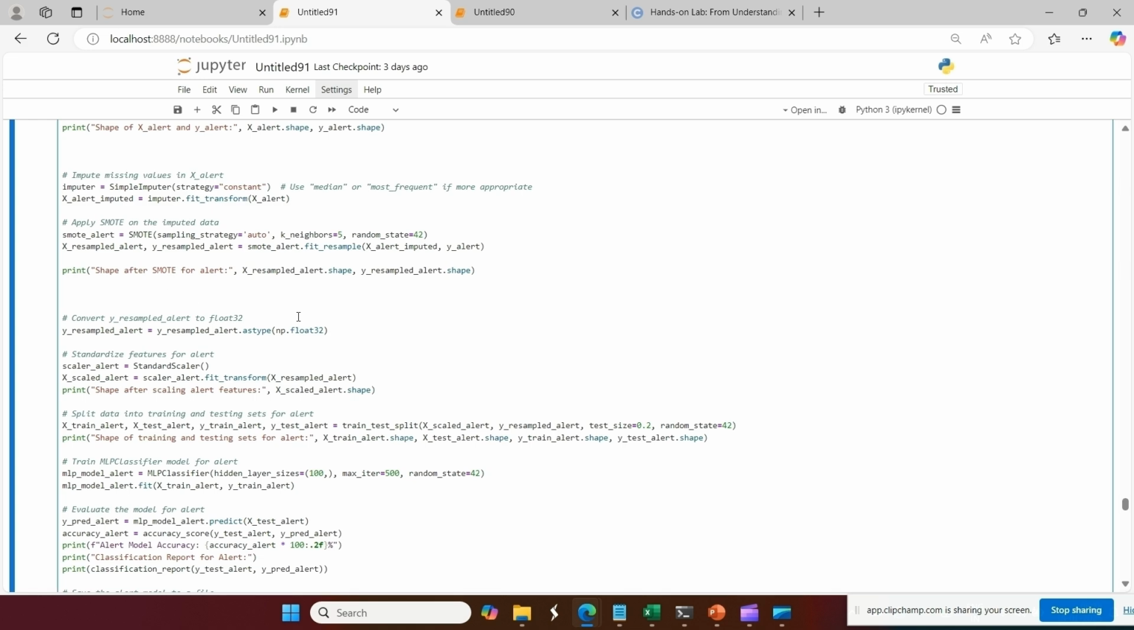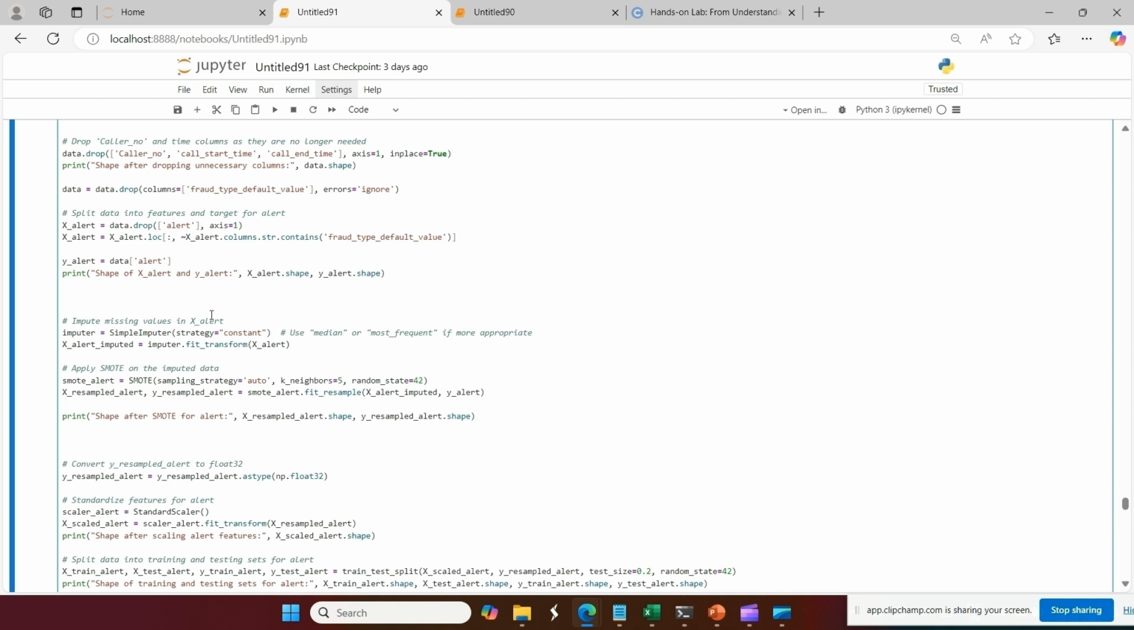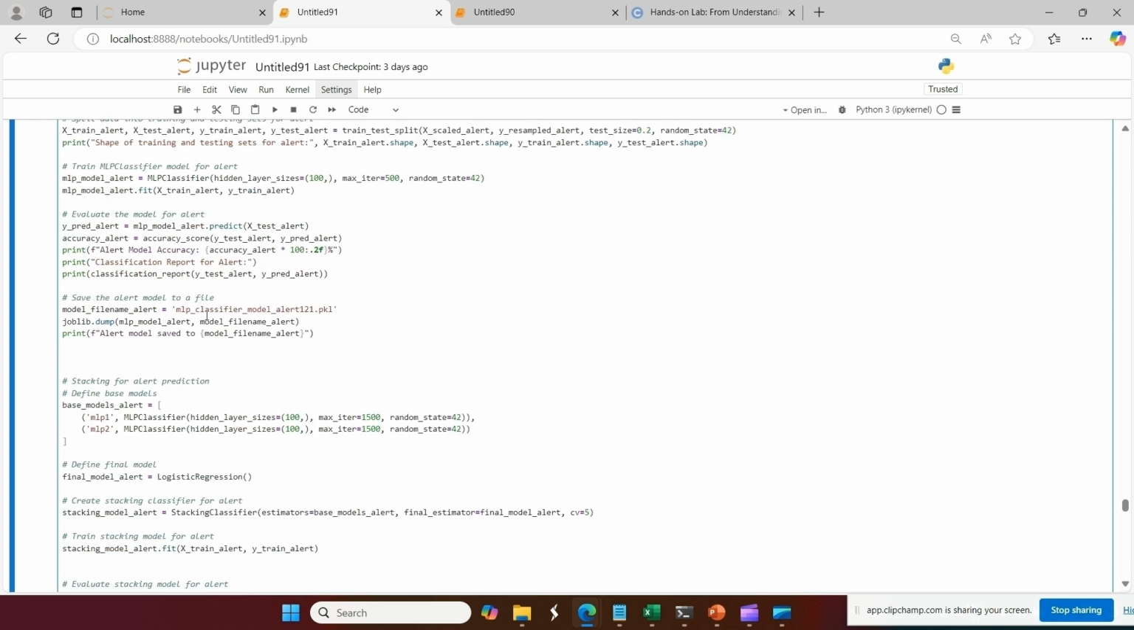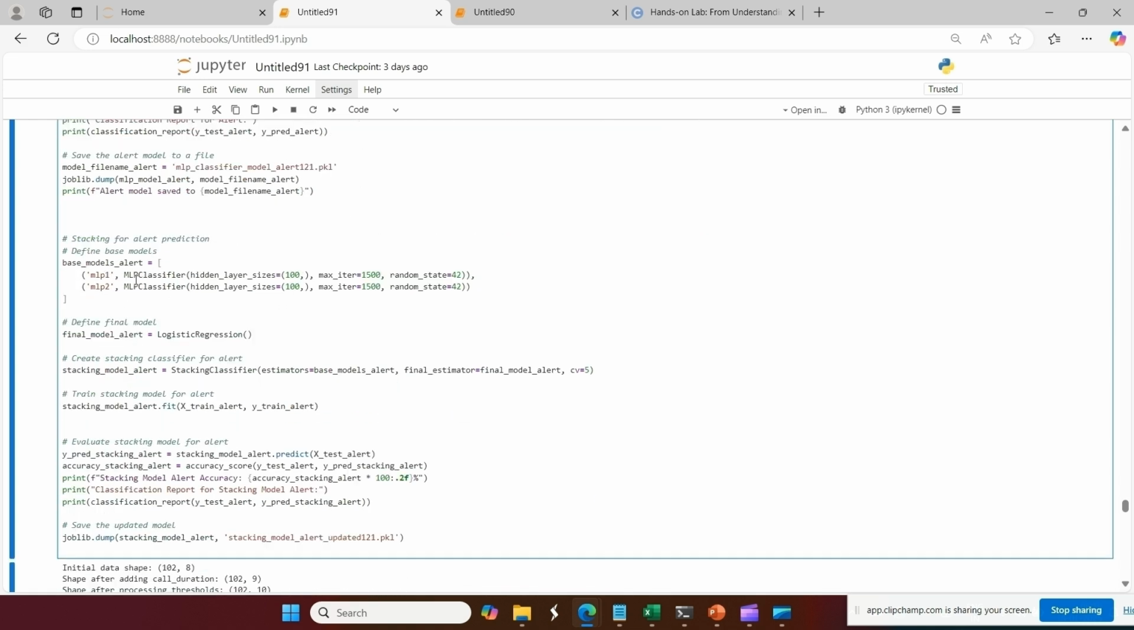Here you can see the alert column, our X and Y. For X, we have dropped the alert column. Big Y, why? Because the alert column is our Y. The 0 and 1 in the alert column, as I told you, the model has to learn to predict correctly: 0 for not fraud, 1 for fraud. And similarly, you can see here, when I'm initializing the model, we are using a multi-layer perceptron.